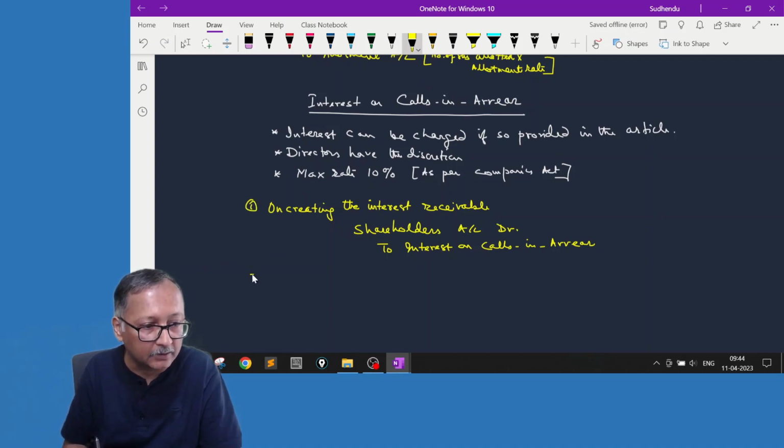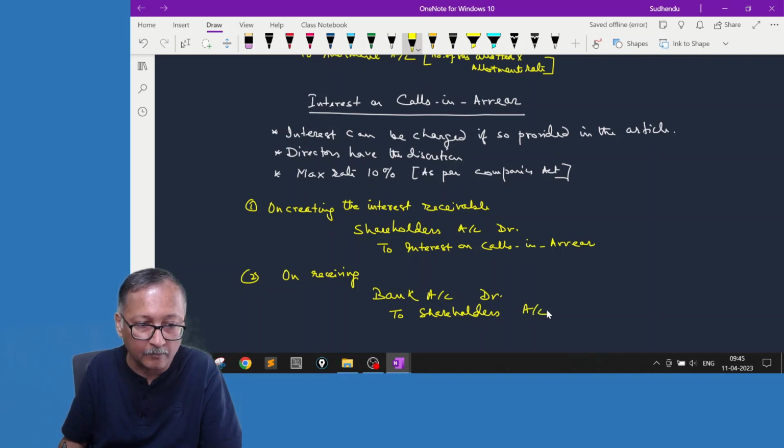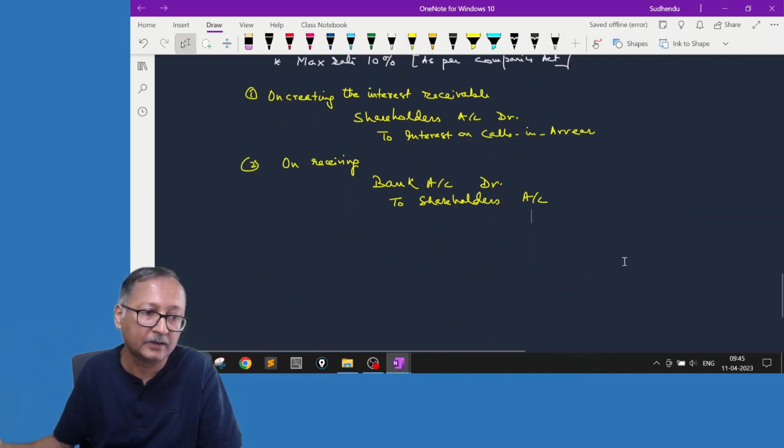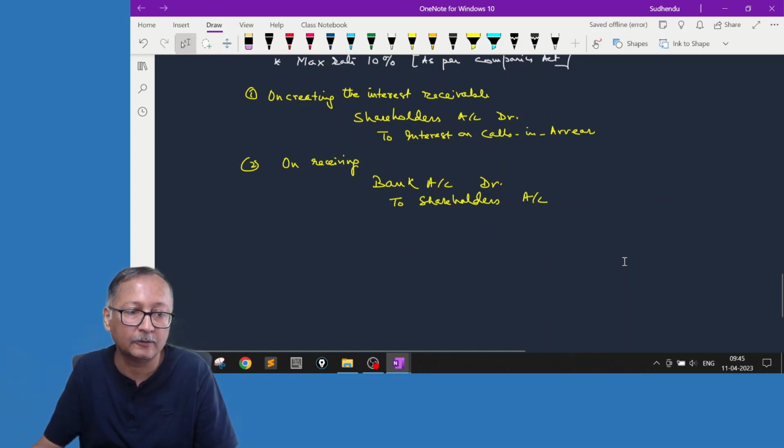Then you have to receive the money. So on receiving, you have to get the money in the bank. Bank account debit to shareholders account. So that is the only entry. You can write these entries if you just know the process, how interest is to be charged and how it is to be collected. You can pass the entry.